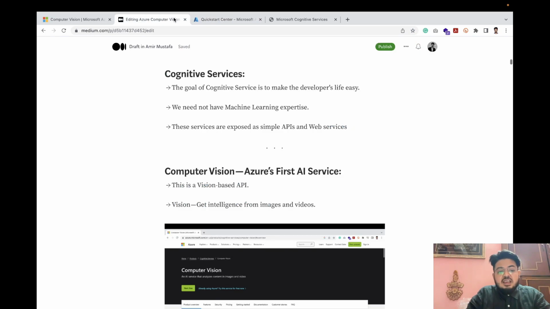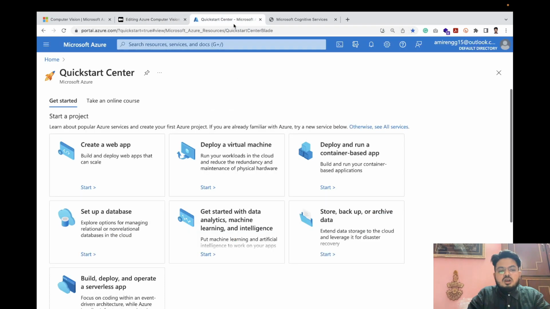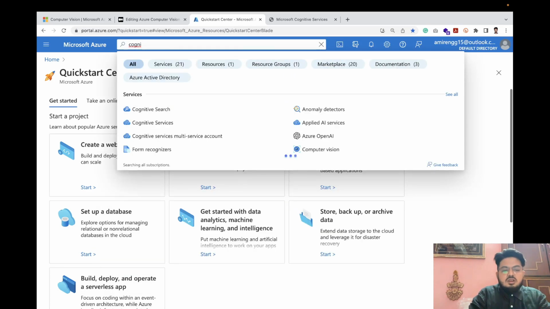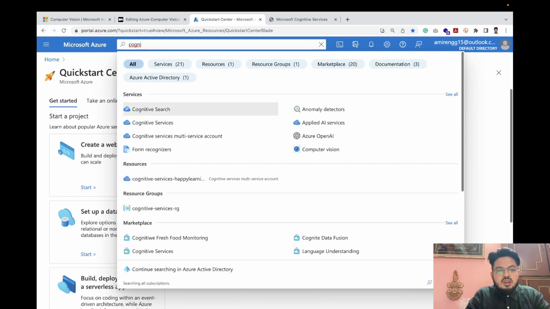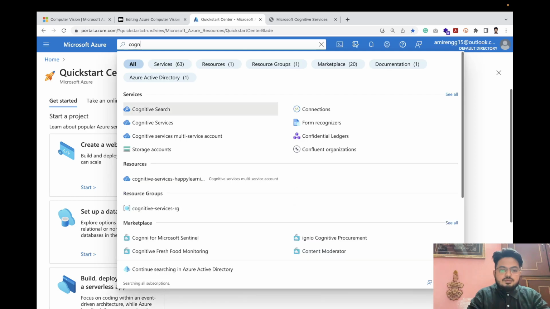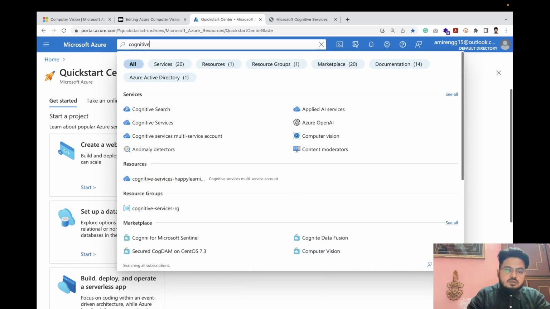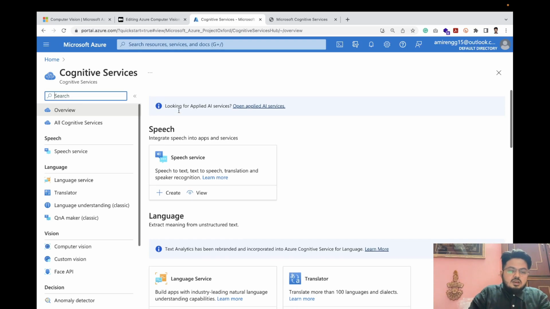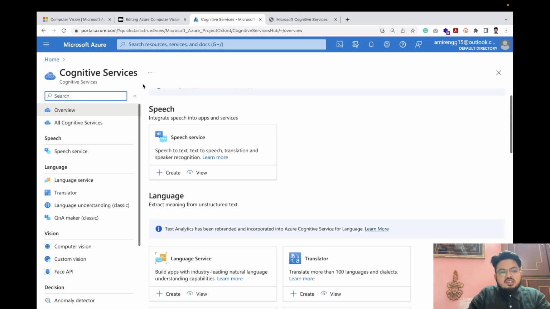So for AI-related services, the first service that keeps coming to our mind is Cognitive Services, and I believe that we learn by doing, so we'll do it in real time. Cognitive Services deals with the artificial intelligence and machine learning part.